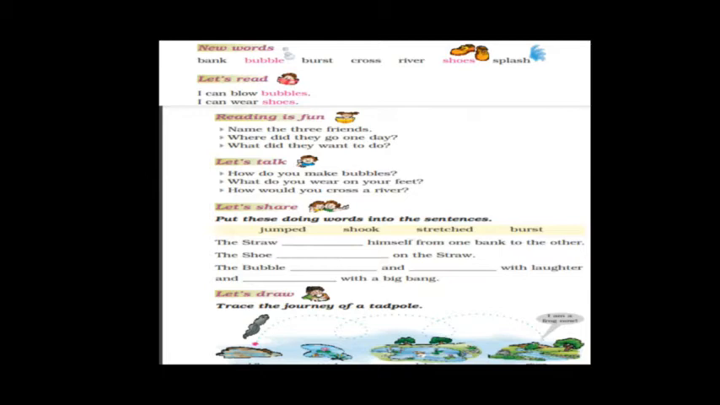Next one, splash. S-P-L-A-S-H, splash. Splash means some sound made by something which is falling into some liquid thing. When something falls into some liquid thing, some sort of sound will come. That is called splash. Now moving on to page number 23, textbook page number 23.